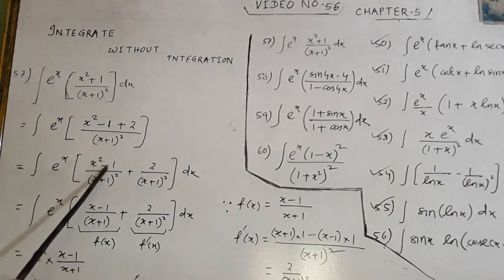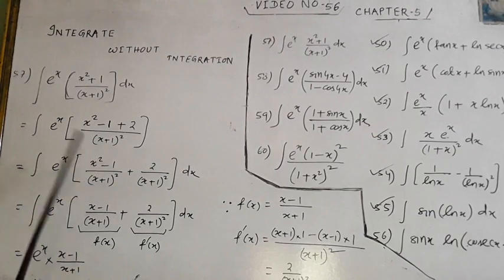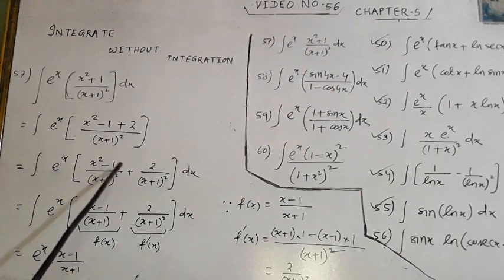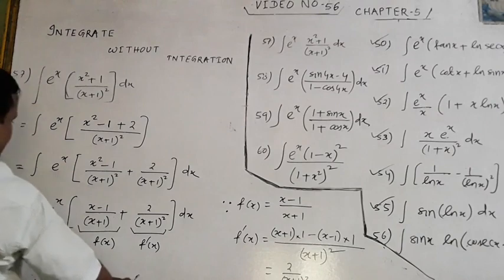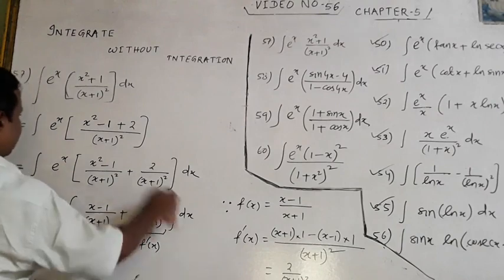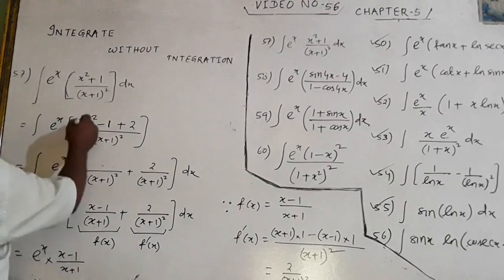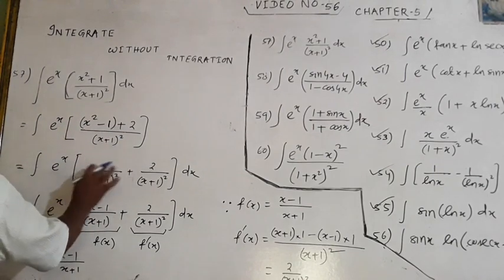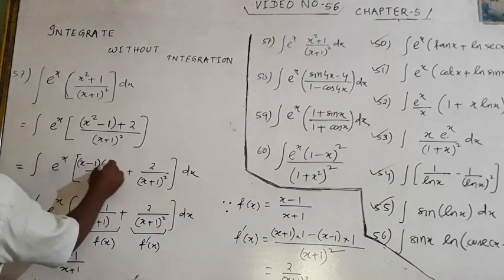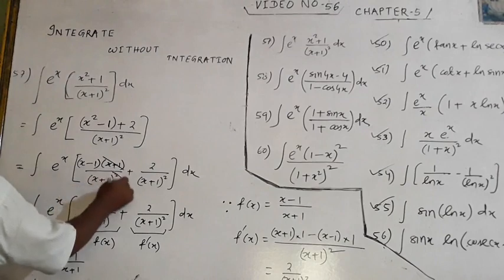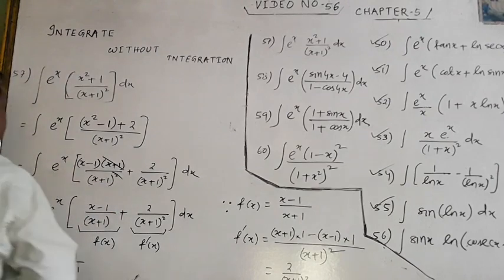Now look at here. What is there? X square minus 1. It is x plus 1 into x minus 1. So here the x plus 1 and the x plus 1 cancel. Now the denominator is x plus 1 and the numerator is x minus 1. I am writing it again in the form x square minus 1 by this, and this x square minus 1 is x minus 1 into x plus 1, and cancelling, this becomes x minus 1 by x plus 1.